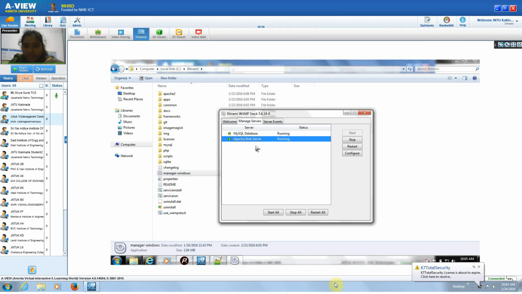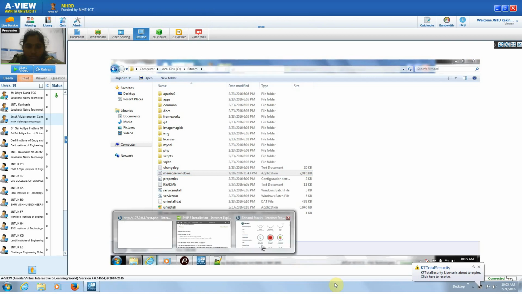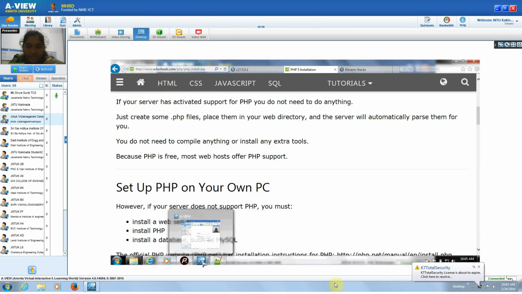Then you can see the MySQL database and Apache web server running. If these two are up, you can execute your program. If not, you have to reset your configurations, check what is wrong with the services, and then do the installation.